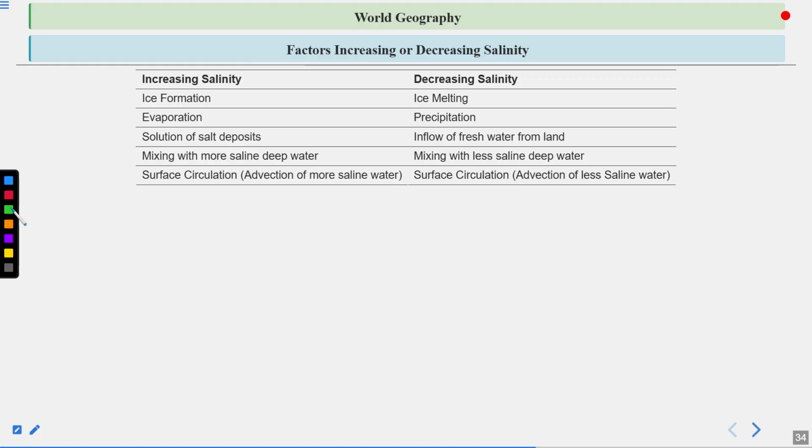Factors increasing or decreasing salinity. Increasing salinity: first is ice formation, second is evaporation, third, solution of salt deposits, mixing with more saline deep water, surface circulation, advection of more saline water. Now, decreasing salinity: ice melting, precipitation, inflow of fresh water from land, mixing with less saline deep water, surface circulation, advection of less saline water. So these are the different factors that define the increment and decrement of salinity in the sea and oceans.